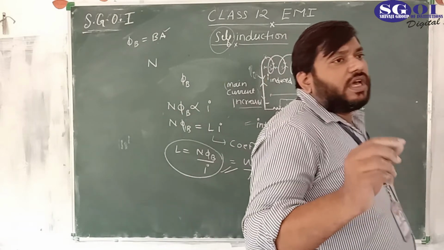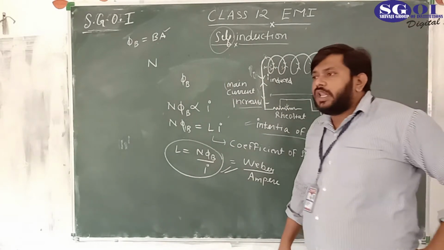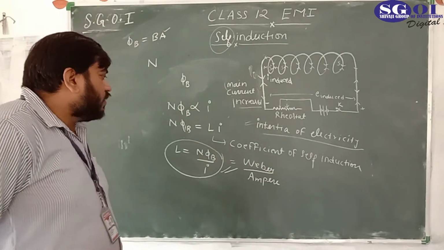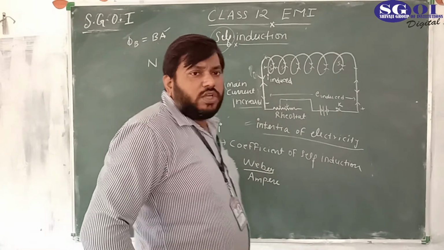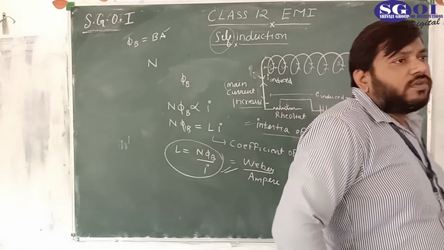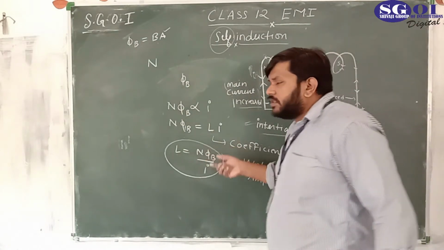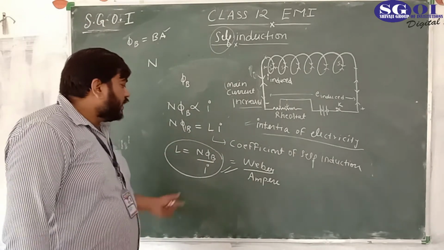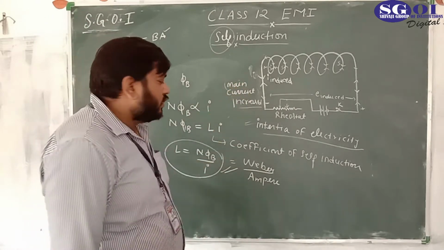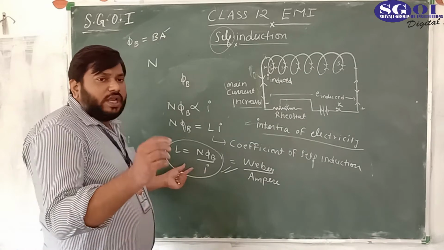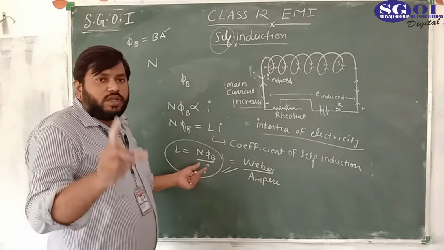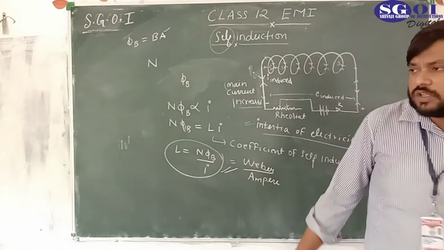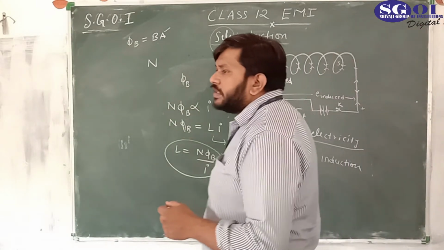If there is 1 ampere current flowing in the coil having N turns, then the coefficient of self-induction is equal to the total flux, the net flux passing from the coil. If in a coil having N turns, current is flowing 1 ampere, then the total flux passing from the coil is called coefficient of self-induction.